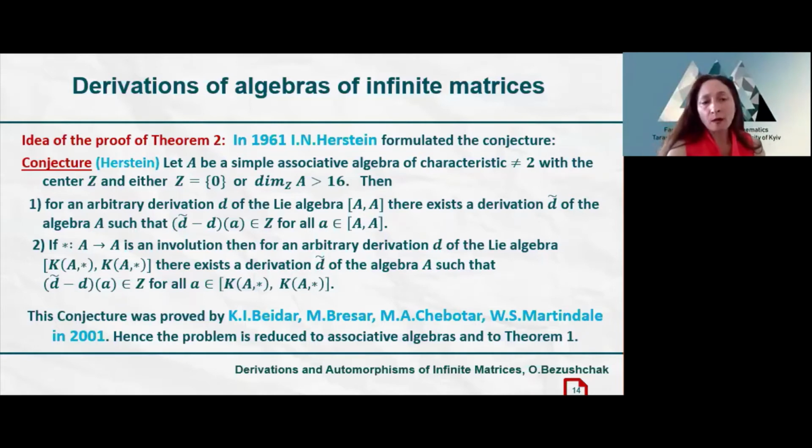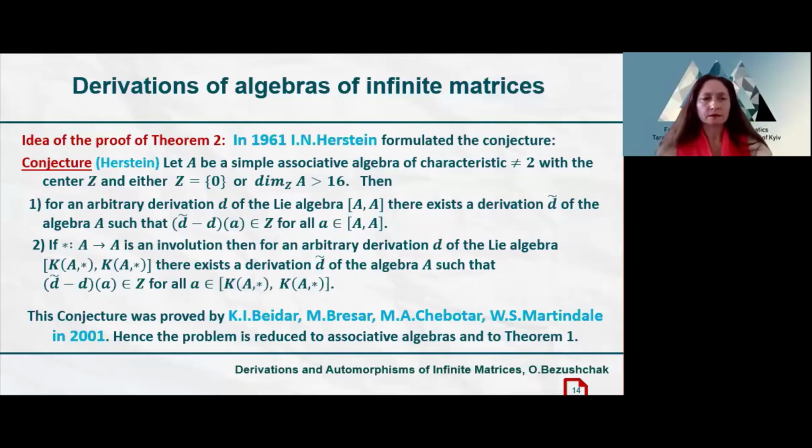Then an arbitrary derivation of the Lie algebra, which is the square of the algebra A itself, and of the Lie algebra, which is the square of the algebra with involution, extends to a derivation of the simple associative algebra A.